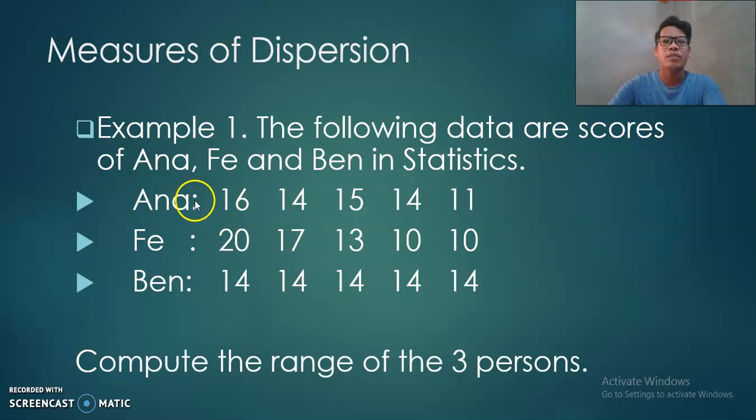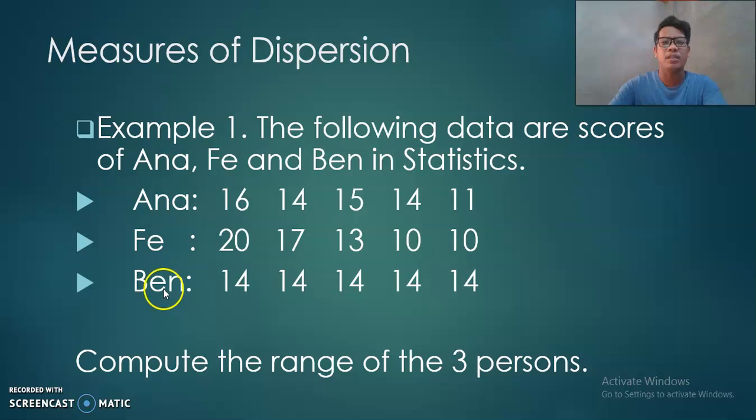Here for Anna, the highest value is 16 and the lowest value is 11. Therefore, the range is 16 less 11, which is 5. For Fe, the highest value is 20 and the lowest value is 10, so 20 less 10 is 10.